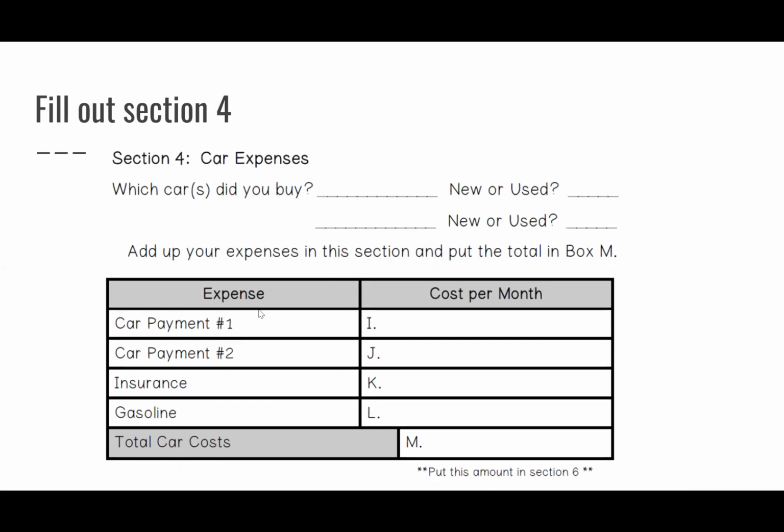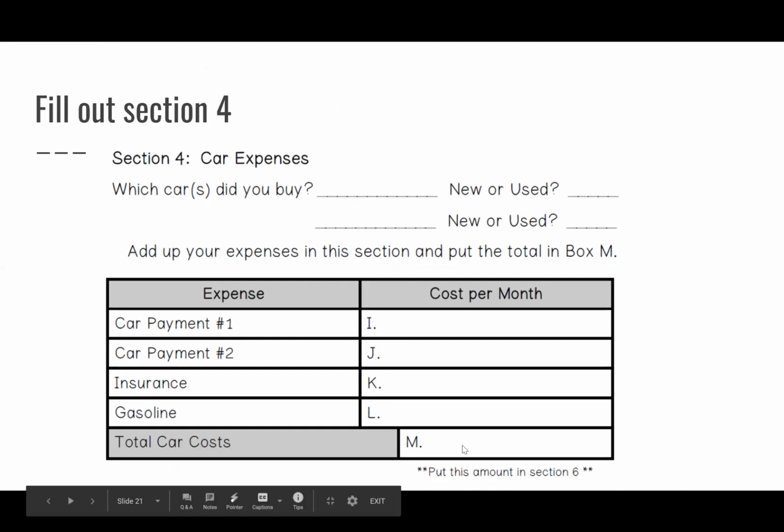Add up your expenses. So car payment 1, car payment 2. How much was your insurance? How much was your gasoline? Add them all together, and that goes here. And this is Thursday's assignment.